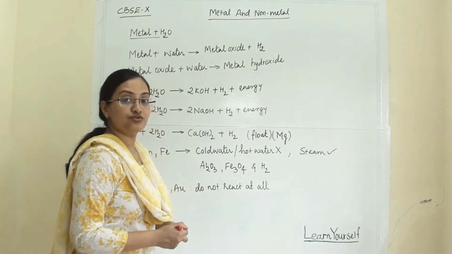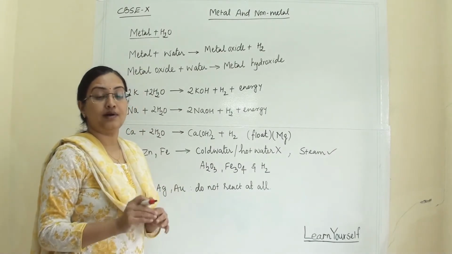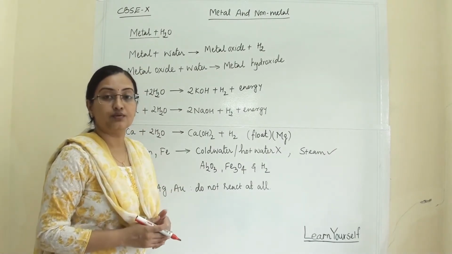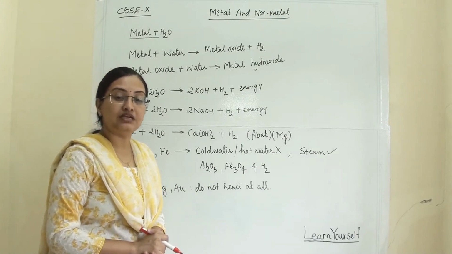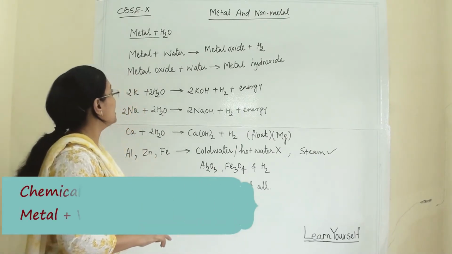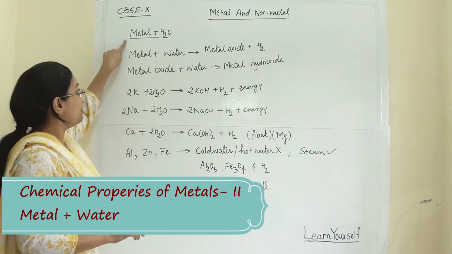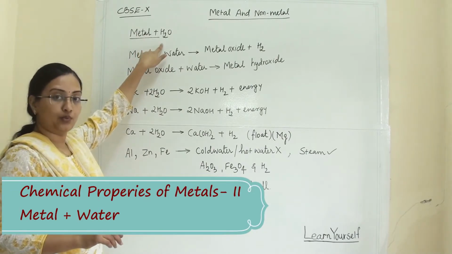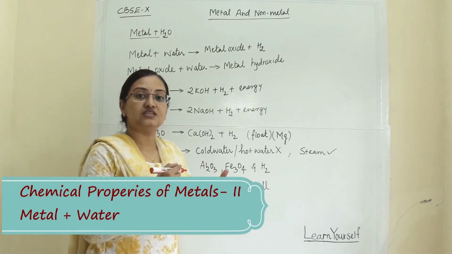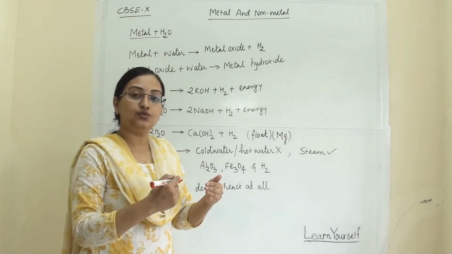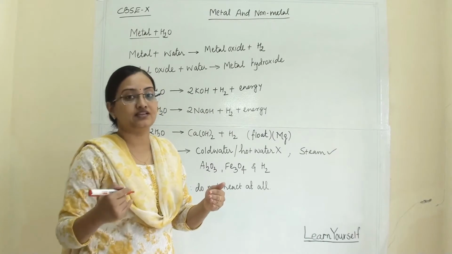In previous videos we have seen how metals and non-metals behave when they come in contact with oxygen and when they are burning in the air. Here we are going to see what happens when metal reacts with water. All the chemical properties we are seeing for metals will vary as per their reactivity.